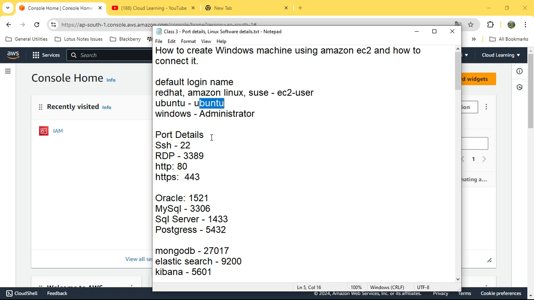To connect to the server, for a Linux machine it is port 22. For Windows, it will be the RDP port, and then port 80 is for HTTP requests and 443 for HTTPS requests. To connect, you need the SSH and RDP ports.